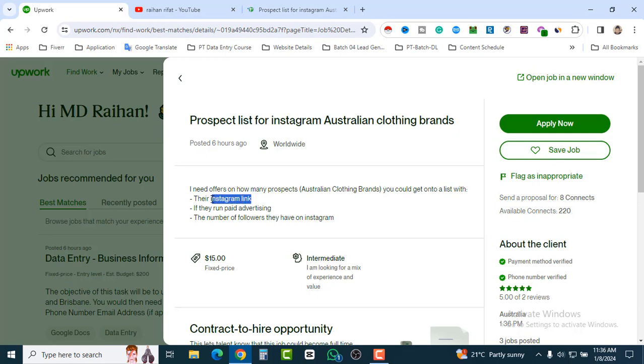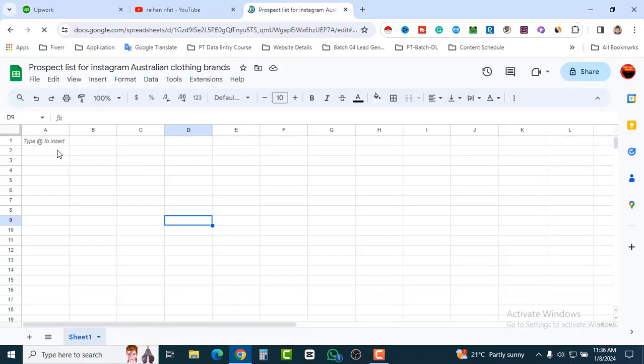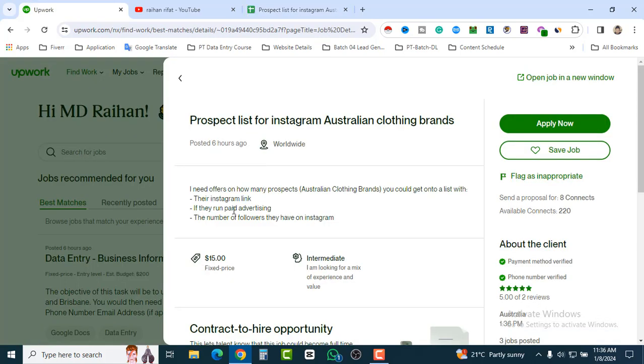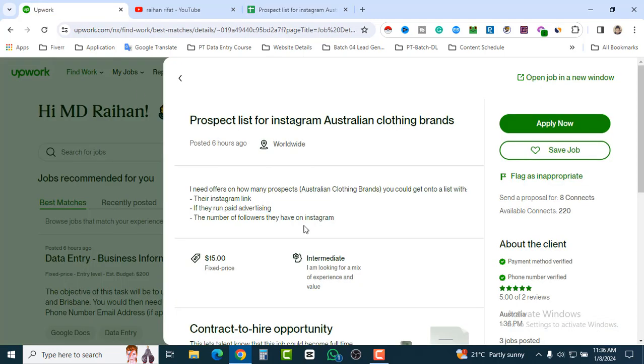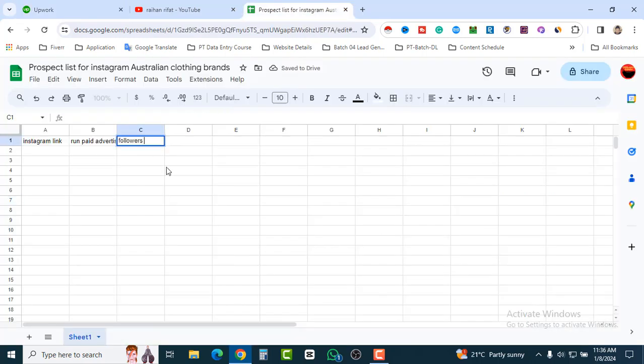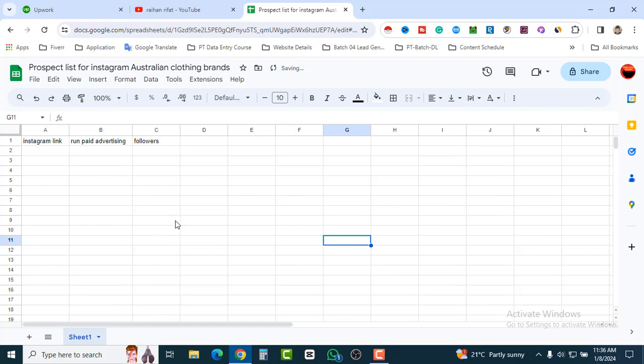That means Instagram link should be our first column, and 'run paid advertising' should be another column, and the followers should be number 3. All right, so our spreadsheet is ready.